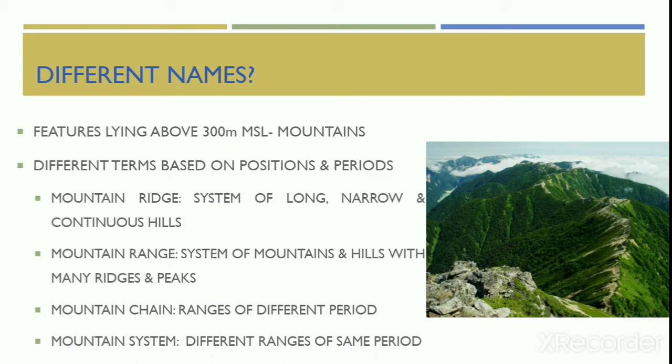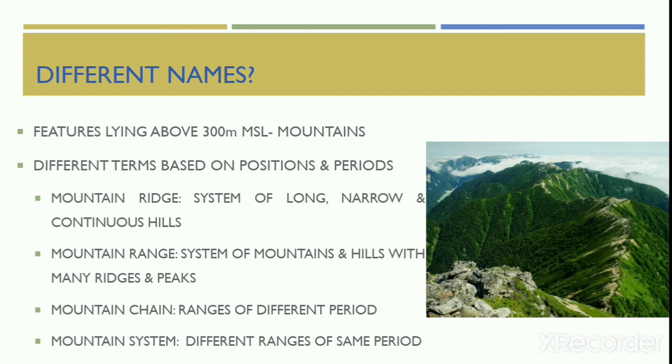A mountain ridge is a system of long, narrow, and high hills. At the same time, a mountain range is a system of mountains and hills, that means with several ridges, peaks, valleys, and summits. You can take the example of the Karakoram mountain range as the best example for a mountain range.